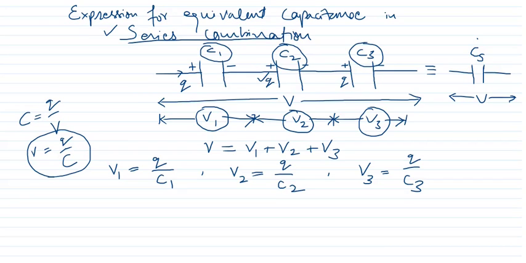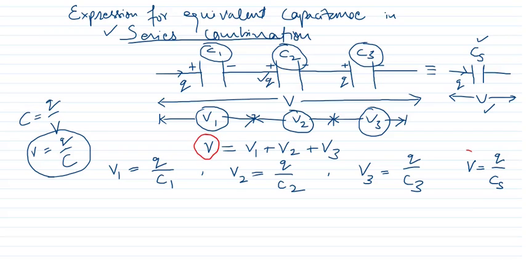So therefore for the CS potential is V, then we can write down V is equal to Q upon CS, because the charge here will remain the same, that is this charge is Q. Now we are having all the values.